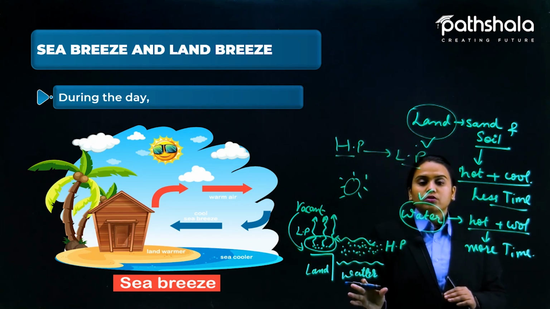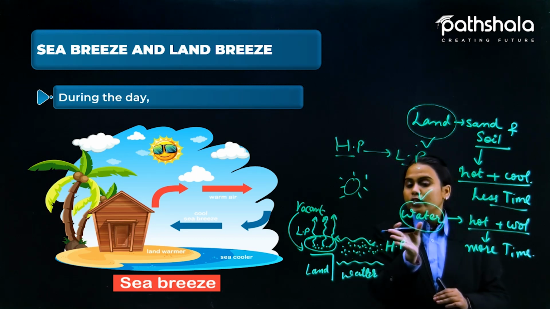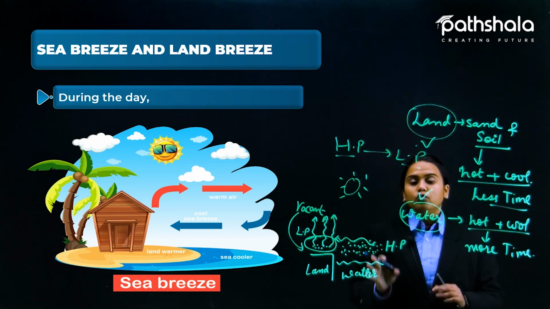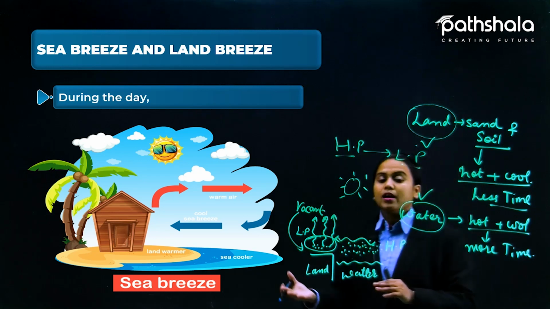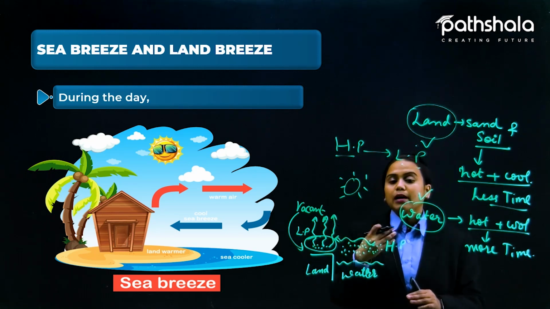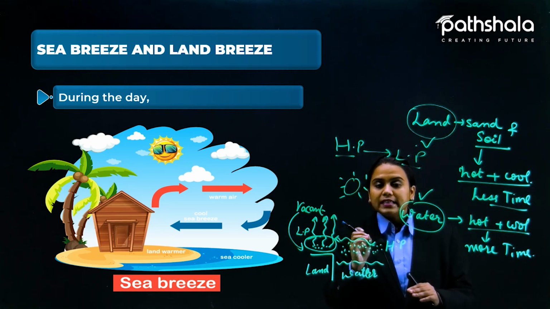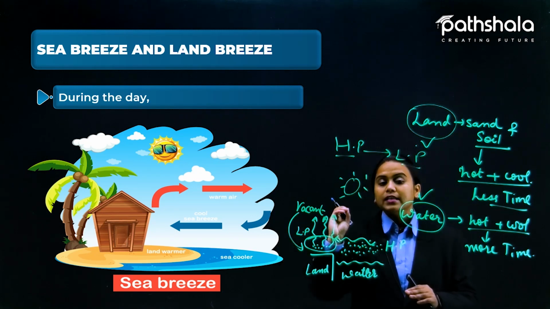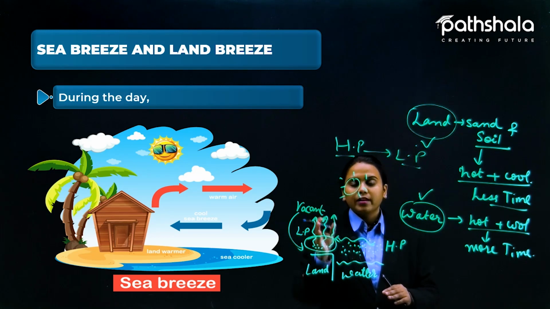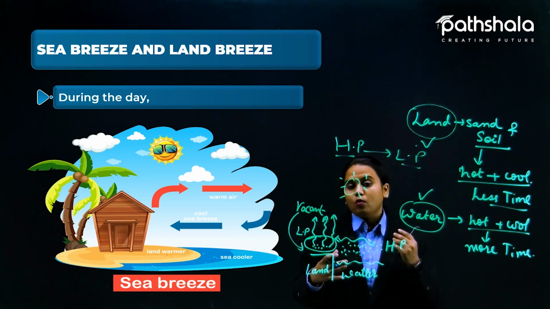Everything moves from high pressure to low pressure. So here in this case also, the air that is present on and above the water is still in the high pressure condition, so this will move towards the land. That movement of the air towards the land causes a sea breeze, that means a breeze that is coming from the sea. So the persons who are standing here on the land will feel that cooler air is coming out from the sea water.